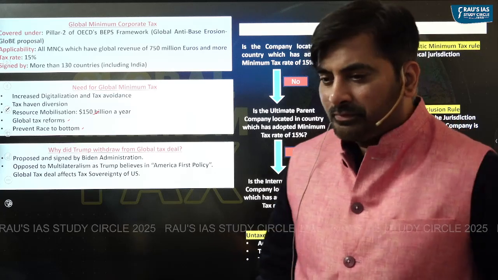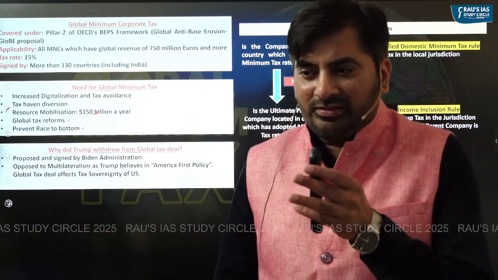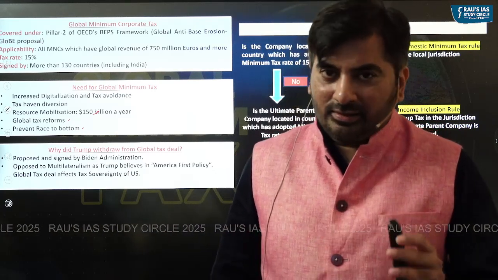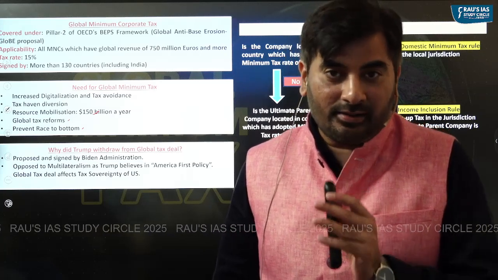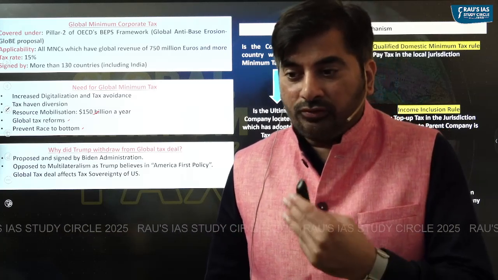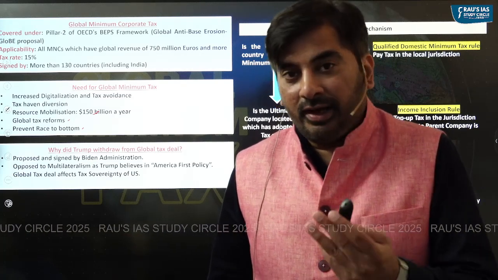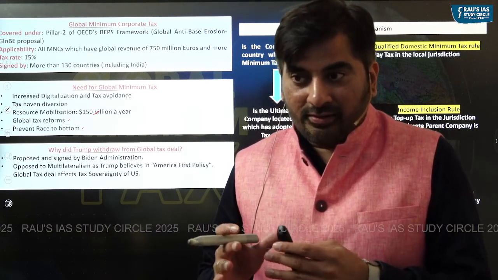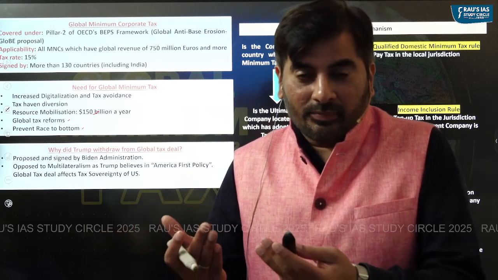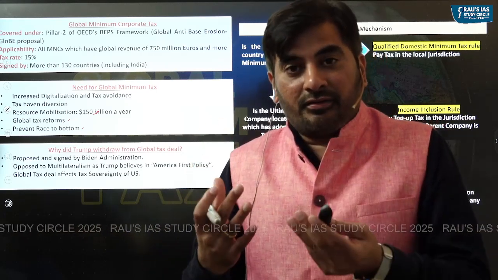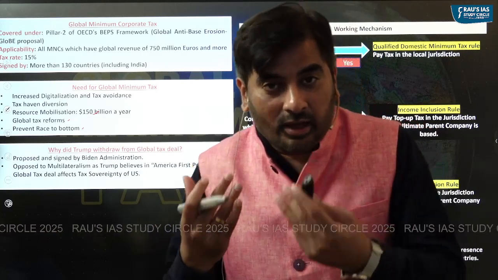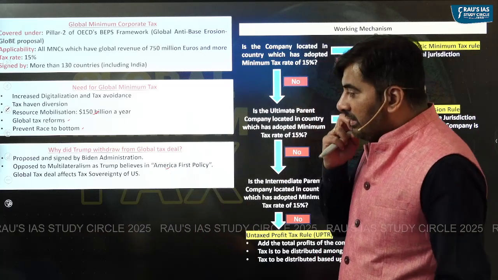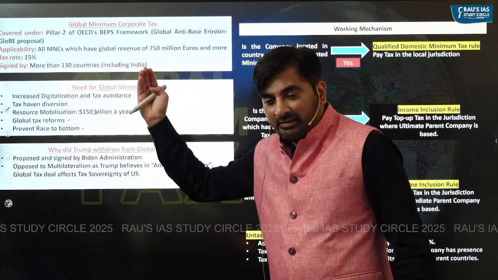Reason number two, Trump, as we all know, believes in the philosophy of America First policy. Trump, as such, has been opposed to multilateralism. For example, he has been opposed to the dispute settlement mechanism in World Trade Organization as well. So, Trump has been opposed to multilateralism, and as you can see, this global tax deal is a multilateral effort of the countries to combat the menace of tax avoidance. So Trump, because he believes in America First policy, has been opposed to the global tax deal.